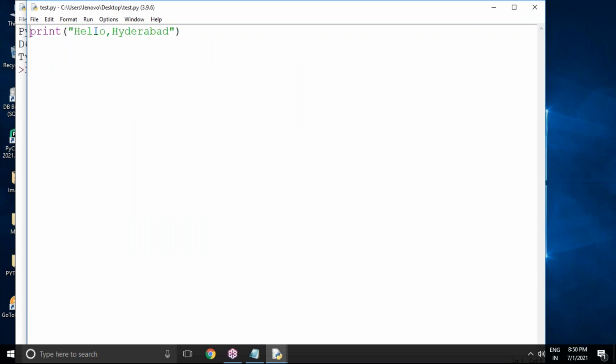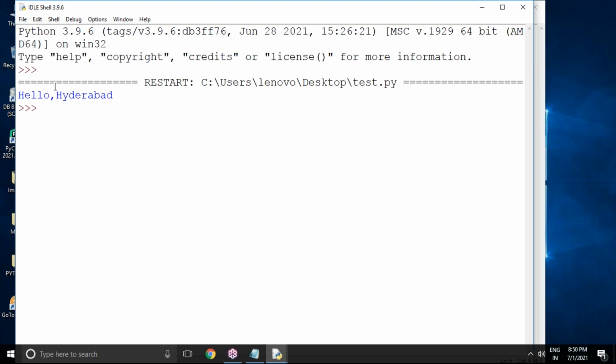Automatically, the script you have written previously opens in IDLE. Then click on Run and click on Run Module, or press F5 on your keyboard, and it will run automatically. You got the output clearly, it executed here.